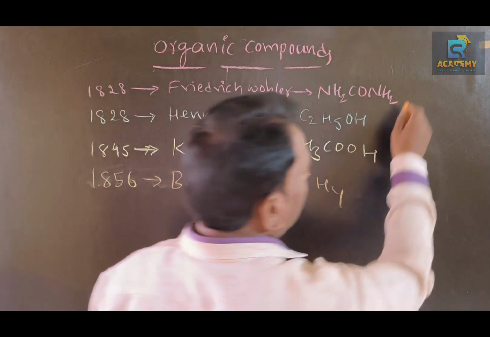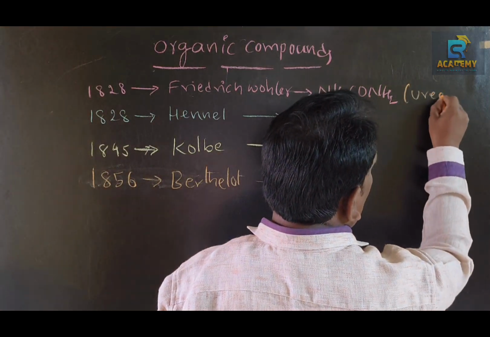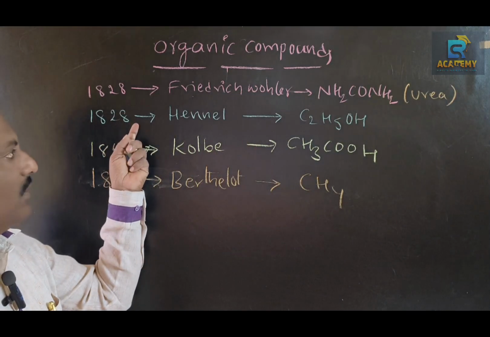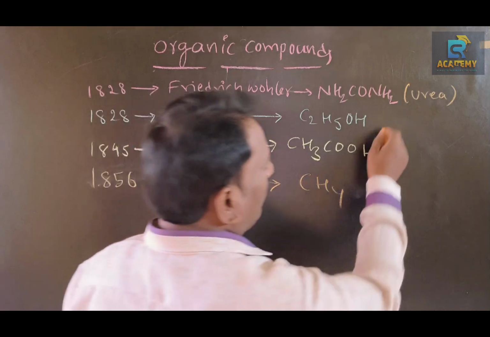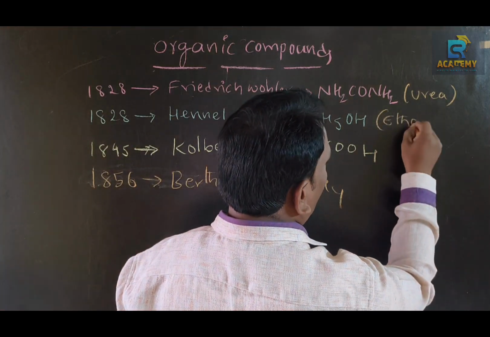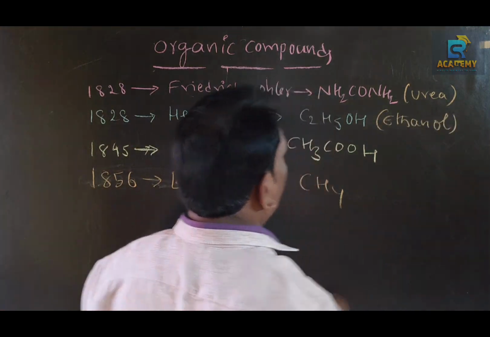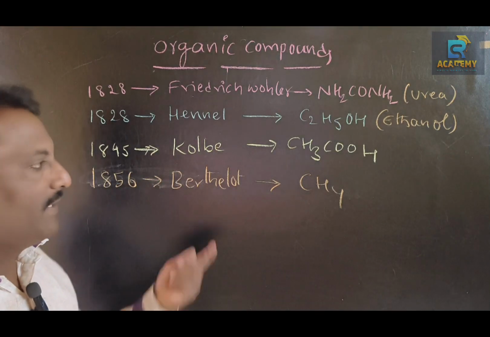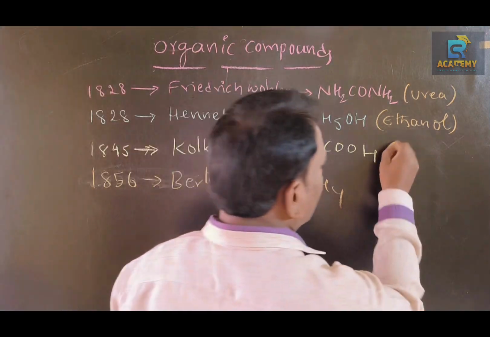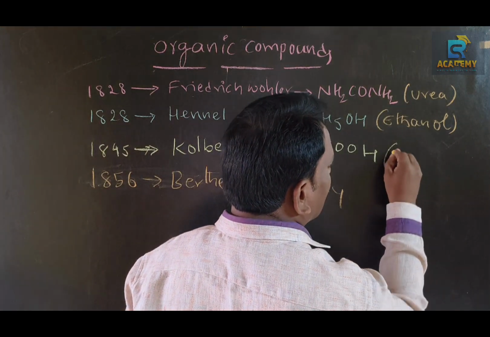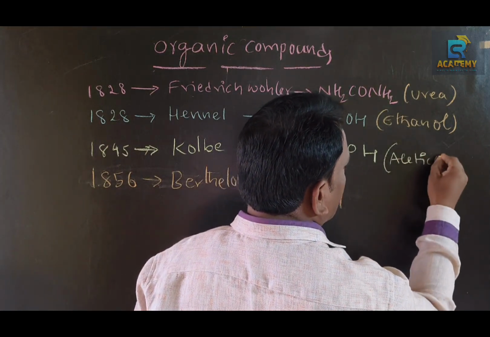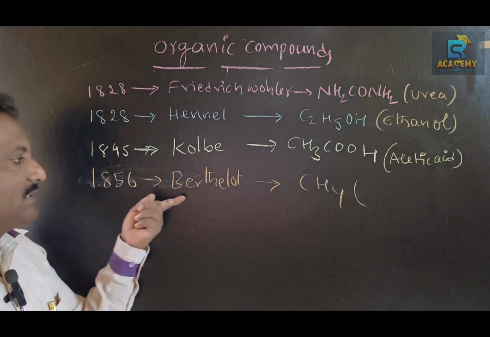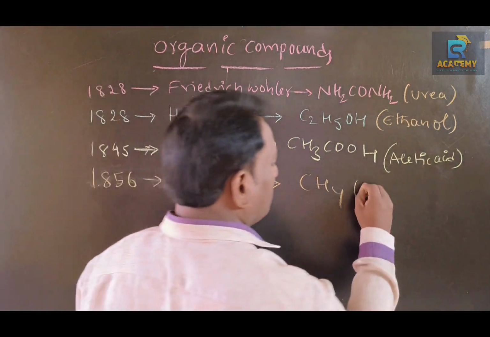Next, after Friedrich Wohler, Kolbe and Berthelot prepared other compounds: in 1845, Kolbe prepared acetic acid or ethanoic acid; in 1856, Berthelot prepared methane.